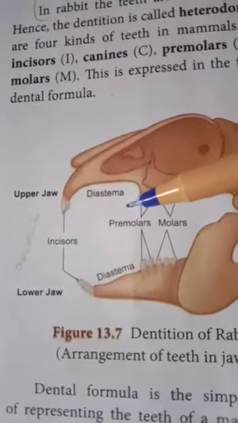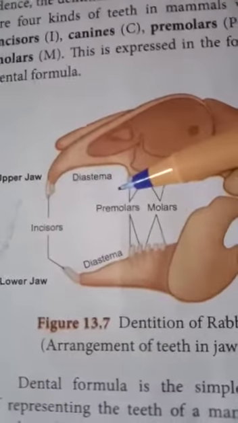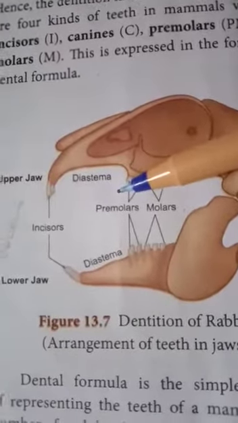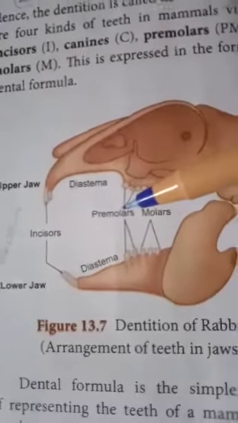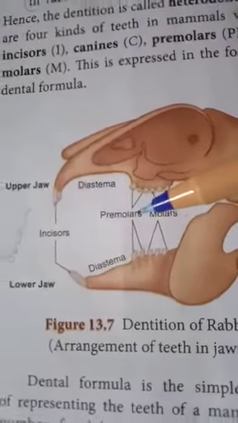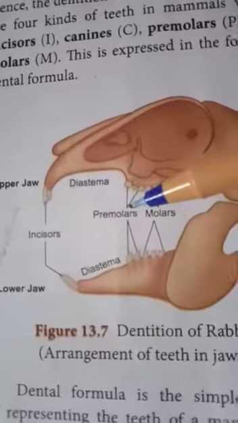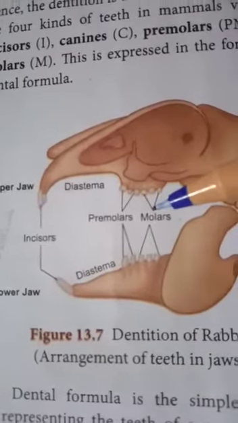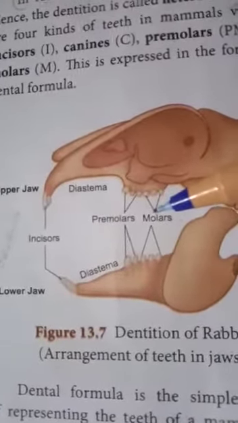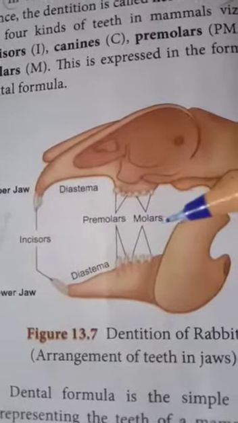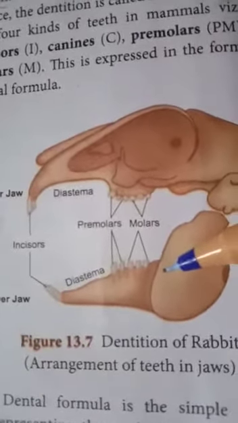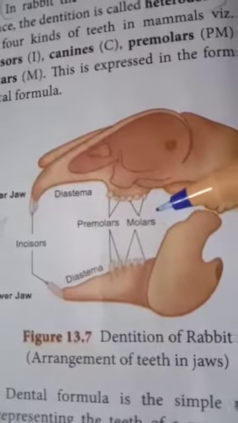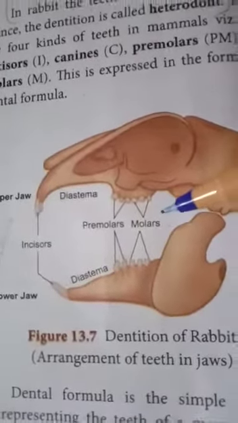So it is given in the dental formula. Dental formula of rabbit. The dental formula is a very simple method for representing the teeth of a mammal. The number of each kind of tooth in the upper and lower jaws on one side is counted. One side is counted first.